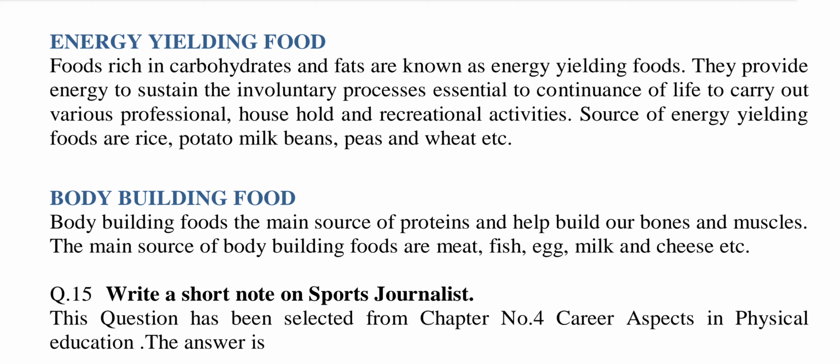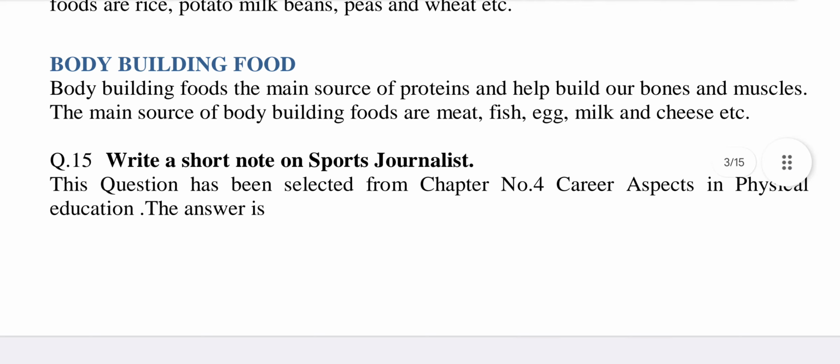They provide energy to sustain the involuntary processes essential to continuance of life, to carry out various professional, household and recreational activities. Sources of energy-yielding foods are rice, potato, milk, beans, peas and wheat, etc. Bodybuilding food. Bodybuilding foods are the main source of proteins and help build our bones and muscles. The main sources of bodybuilding foods are meat, fish, egg, milk and cheese, etc.